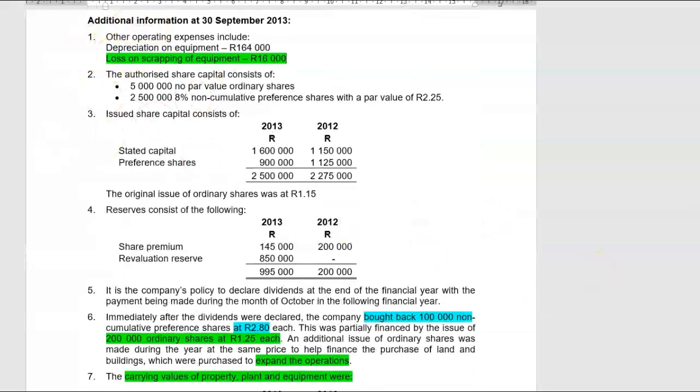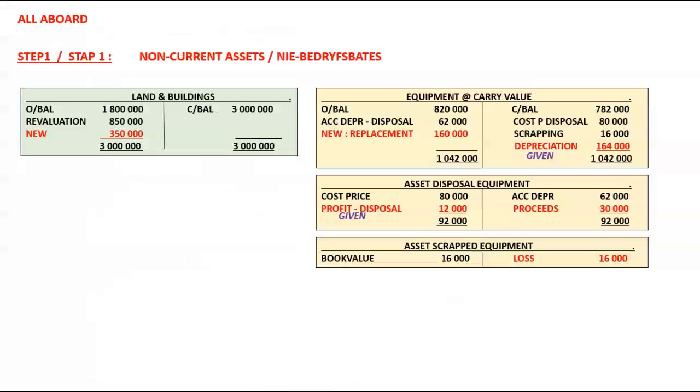And there, a loss on the scrapping of equipment, 16,000 rand. So once we go back to our T accounts, we will have an asset scrapped account. It's the same thing as an asset disposal account. Out of our carrying value account, we would have transferred the book value of the asset scrapped, 16,000, to the asset scrapped account. And then we would have made a loss on the scrapping of 16,000, which is exactly that 16,000 that I've just shown you over there.